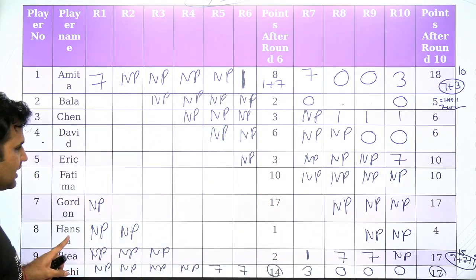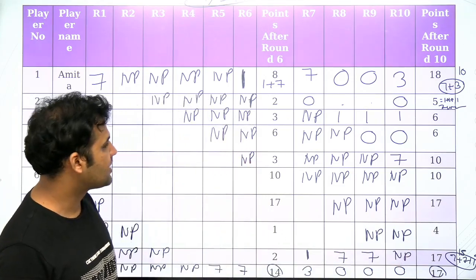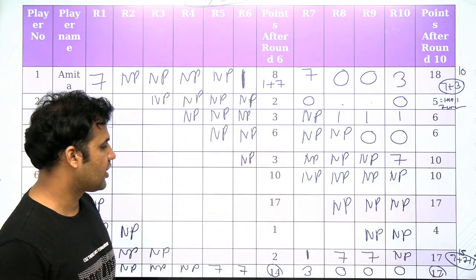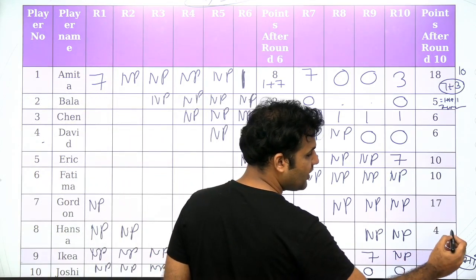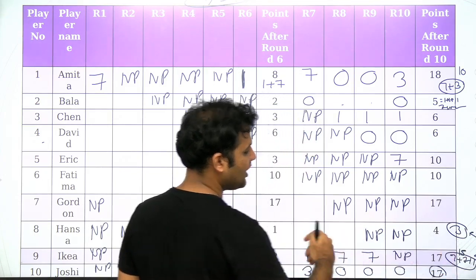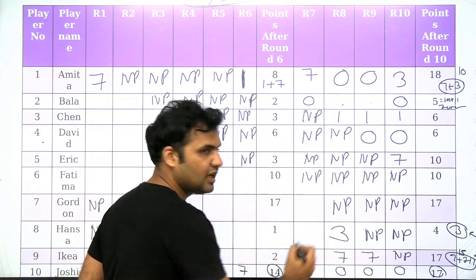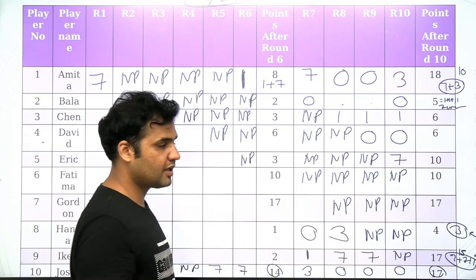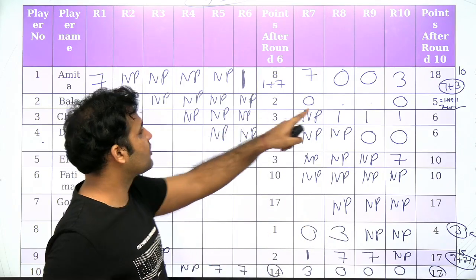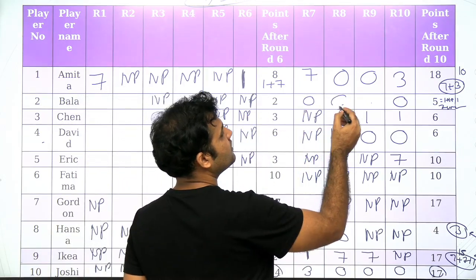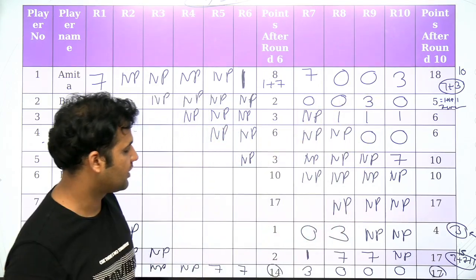But if you talk about Hansa, Hansa's score is moving from 1 to 4. That means Hansa must have scored 3 points, right? There's an improvement of 3. So Hansa must have scored 3 in any one round. Now 3 cannot come over here. So for Hansa, 3 will come over here and 0 will come over here. Now if 3 is coming over here, then Bala cannot score 3 here. So Bala will be scoring 0 here, and 3 score of Bala will come in round number 9, right?